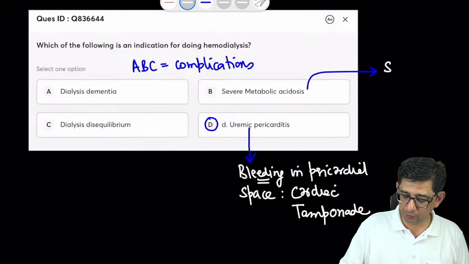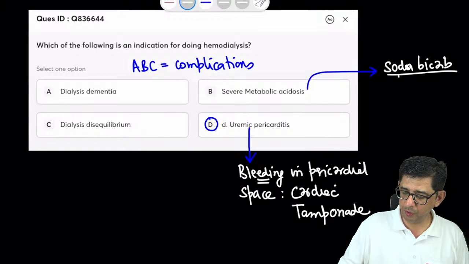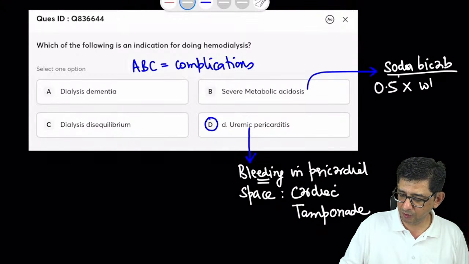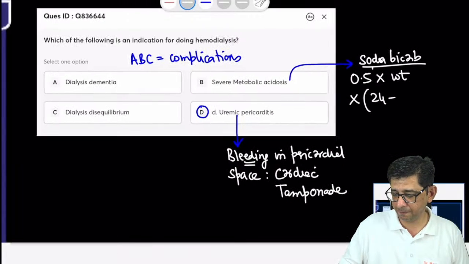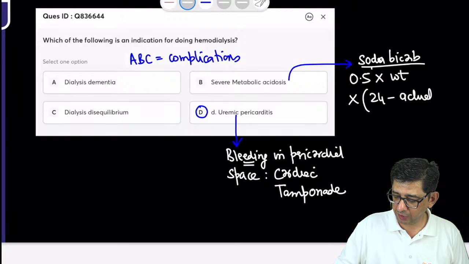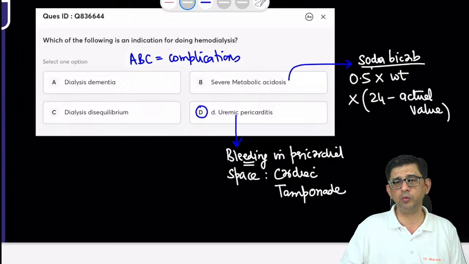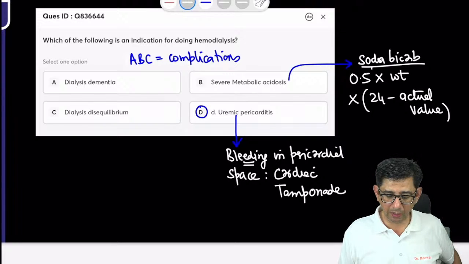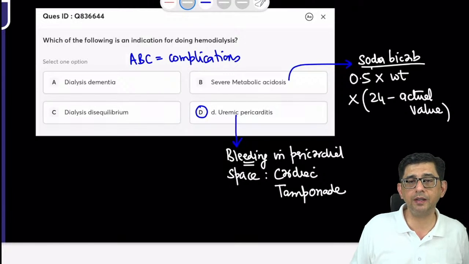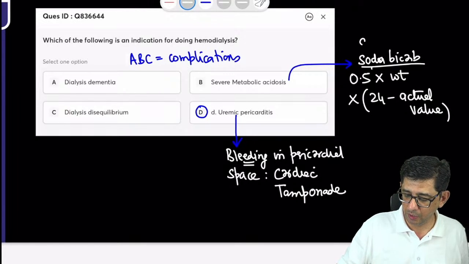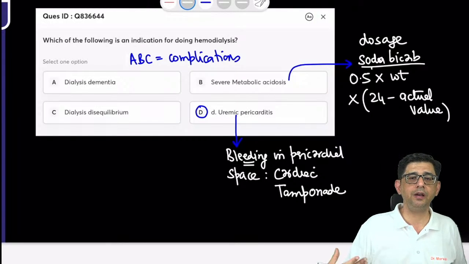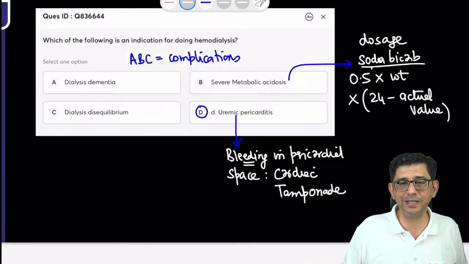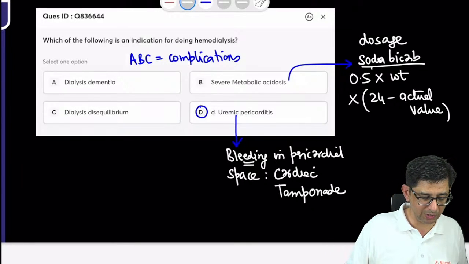Someone asked, severe metabolic acidosis is not an indication? So we can give soda bicarbonate to the patient. The formula for soda bicarbonate will be 0.5 into weight into the target value, whatever value is given in the question, like 10, 15, whatever. You subtract it from 24, and you will get the dose of soda bicarbonate. Please understand that if it is not responding to soda bicarbonate, refractory metabolic acidosis is an indication. It is refractory metabolic acidosis which is an indication.